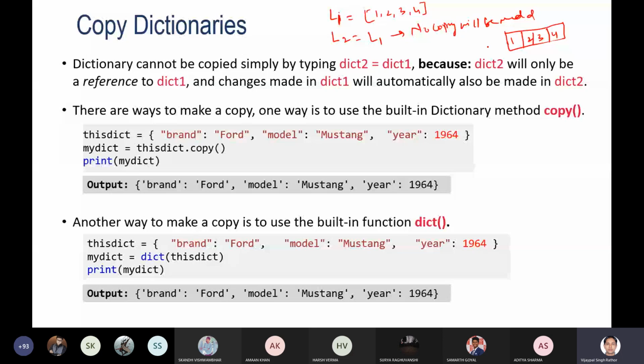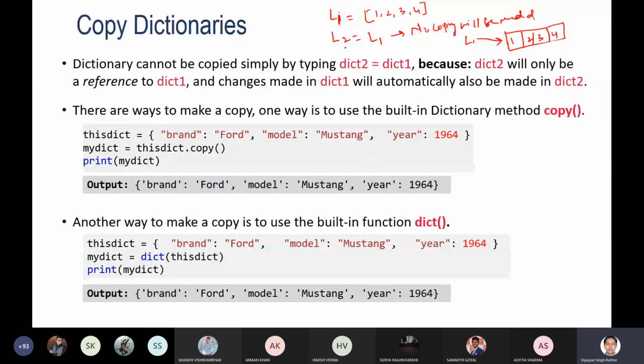Whatever changes you make to l2, like if you perform l2 of 0 equals 5, then this element will be replaced with 5. Then if you print l2, it will display 5 2 3 4. Similarly, if you display l1, it will also display 5 2 3 4. So this is not making any copy.